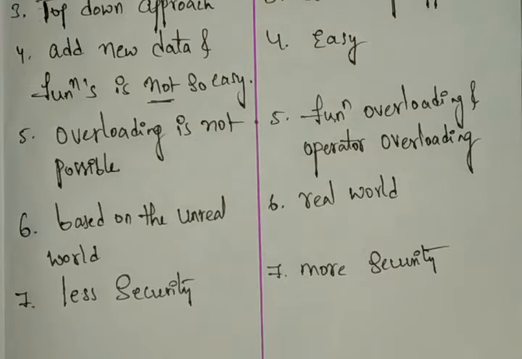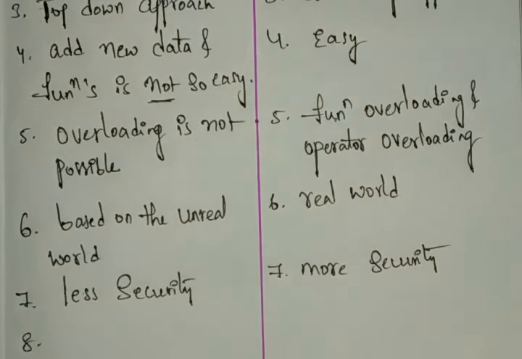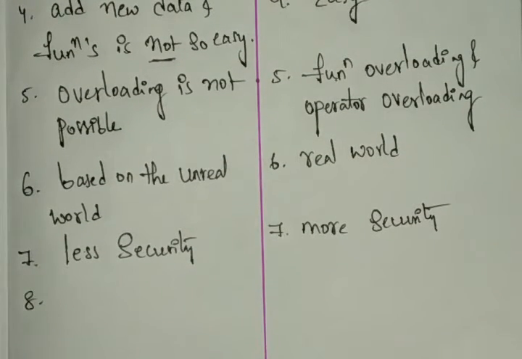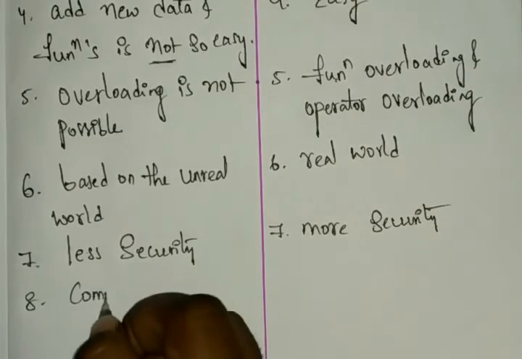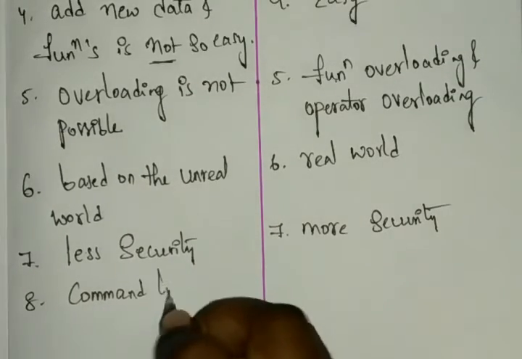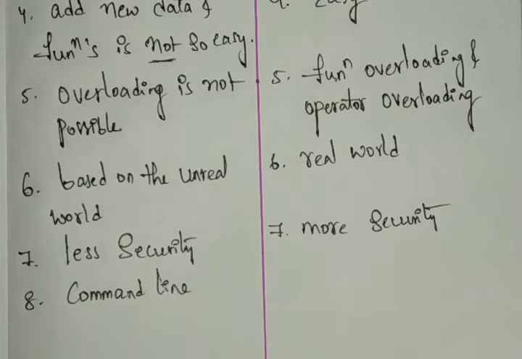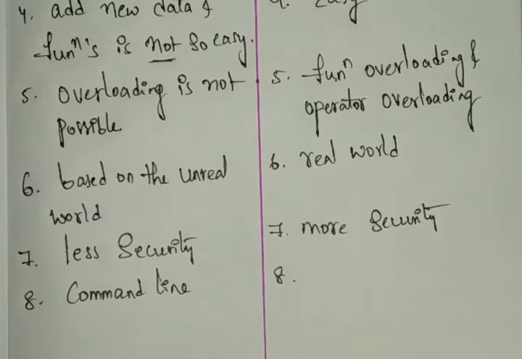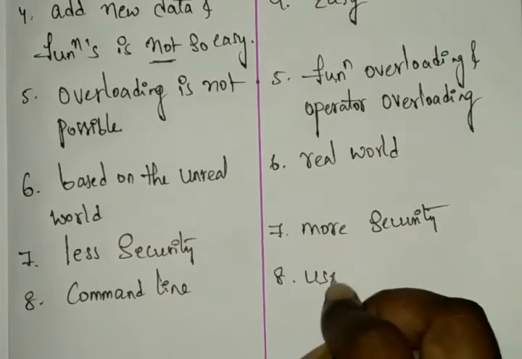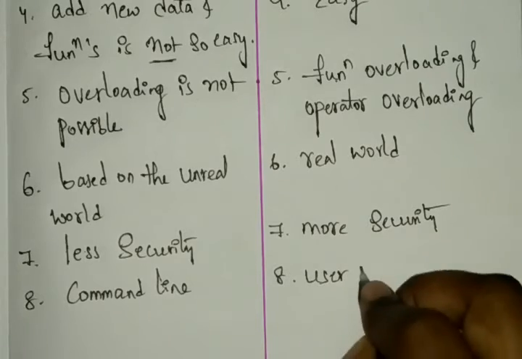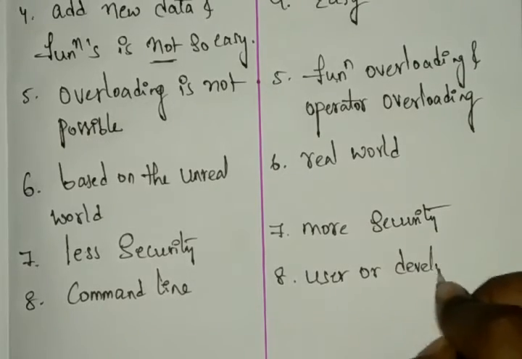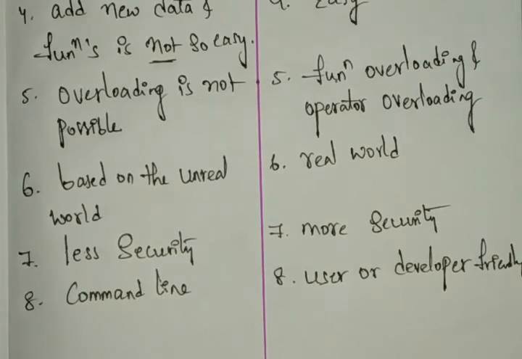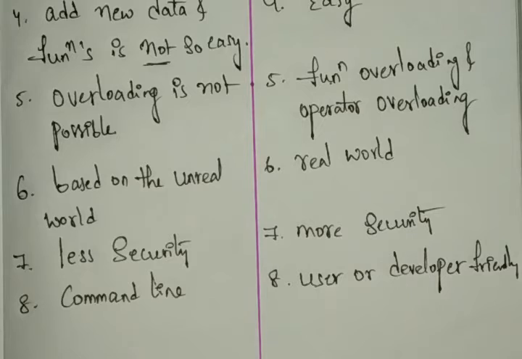And next, procedural oriented programming is command line oriented. By using it we can prepare command line programs. And object-oriented programming is user or developer friendly.